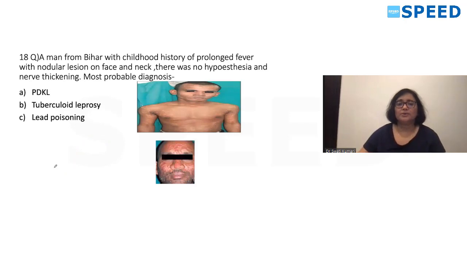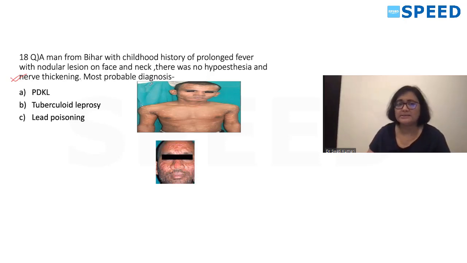Okay, so this is the last question. I'm not sure, a few people said this question was not there, and a few people said this question was there. So I'm not very sure, but we thought we'll discuss this question. Here is a man from Bihar with history of prolonged fever in childhood, presented with nodular lesions on his face and neck.